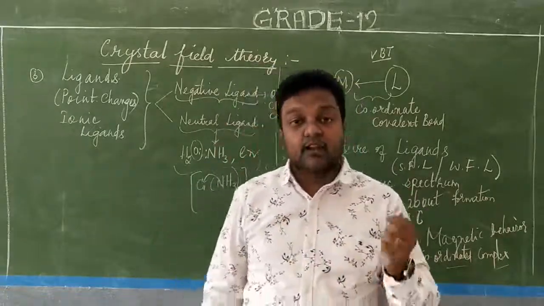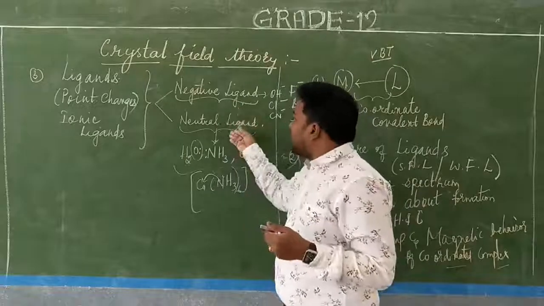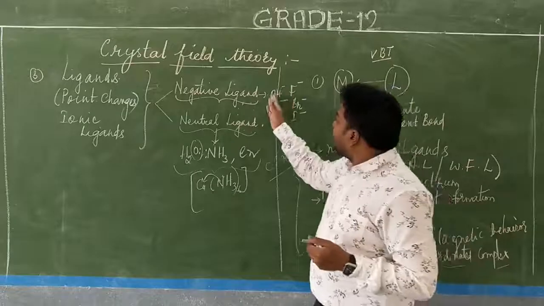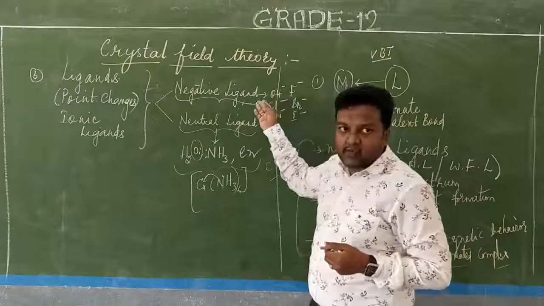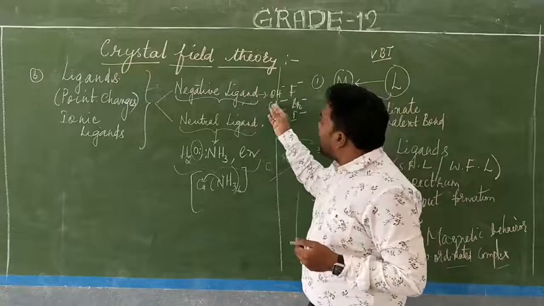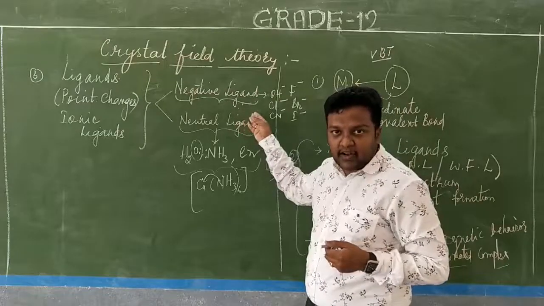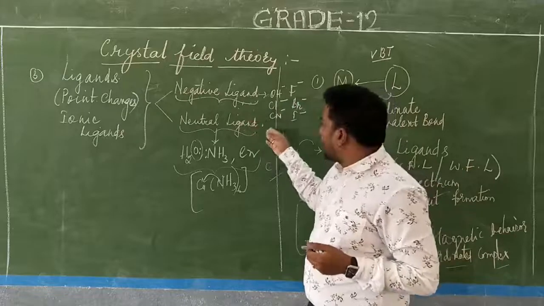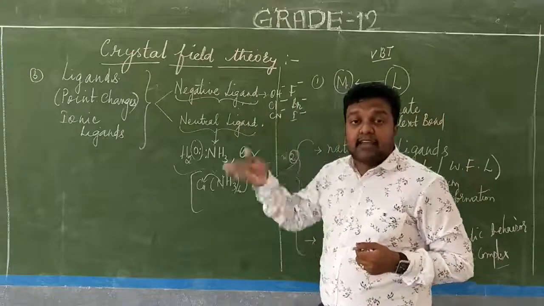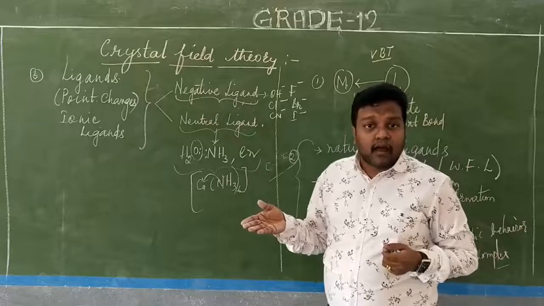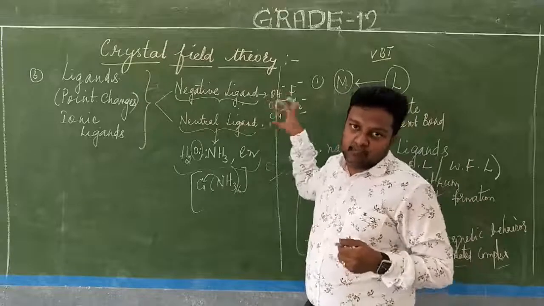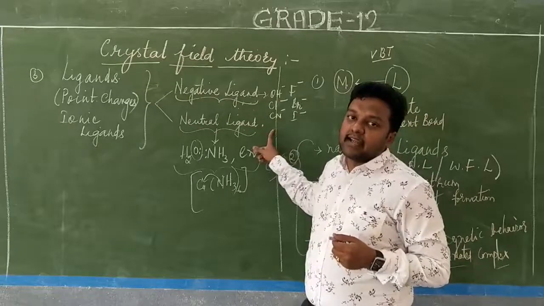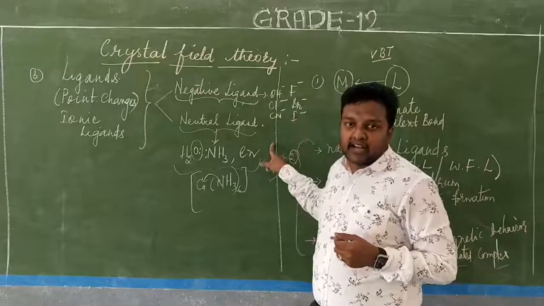In valence bond theory also we have studied. It has negative ligands and neutral ligands. In the negative ligand, directly this OH minus will be getting attached to the central metal atom or ion. Cl minus will be getting attached to the central metal atom or ion. That particular atom has a tendency of giving away the electrons to the central metal atom or ion. Cl minus directly will give away the electrons. Isn't it? So that means it possesses the point charge as a dipole moment, and these negatively charged ligands are pointed towards the central metal atom or ion.